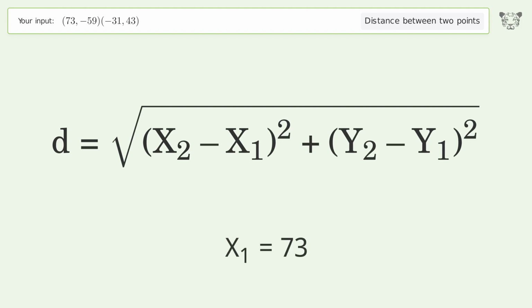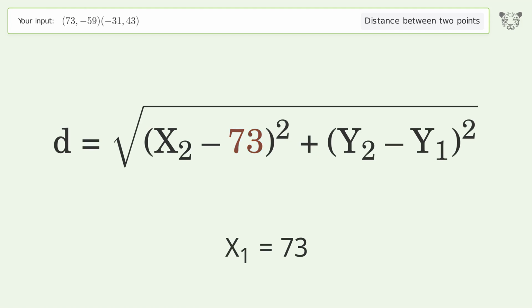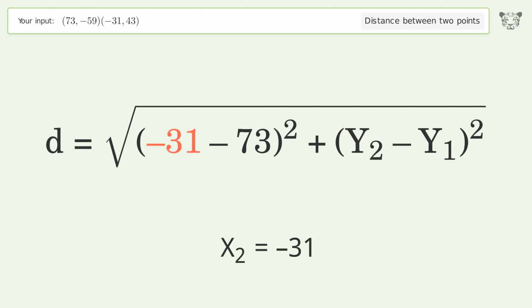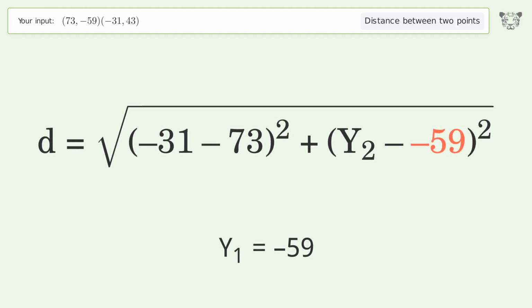x1 equals 73. x2 equals negative 31. y1 equals negative 59. y2 equals 43.